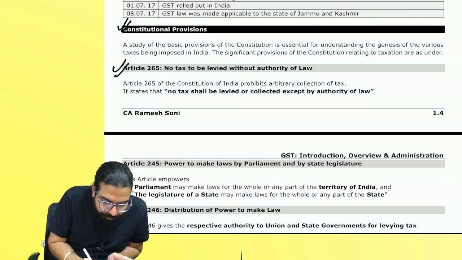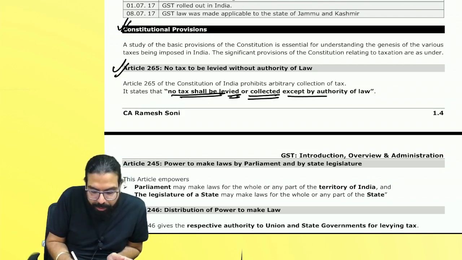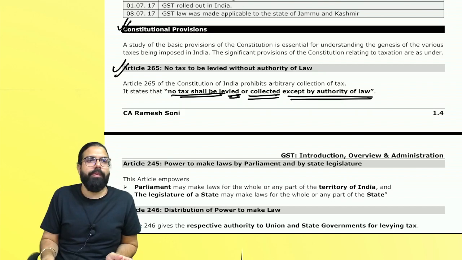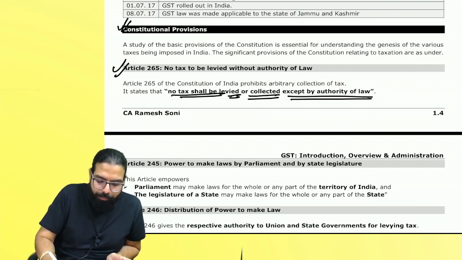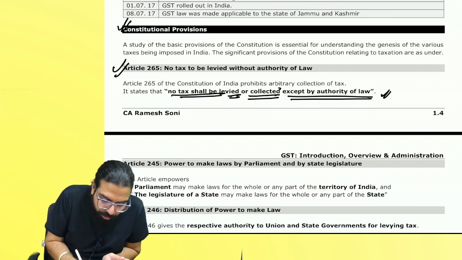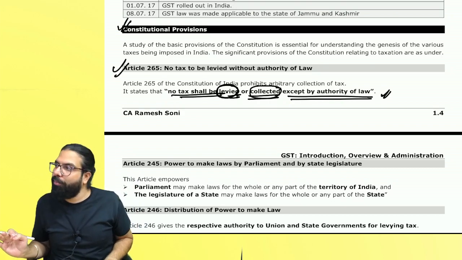No tax shall be levied or collected except by the authority of law. Unless you have the authority of law, you can't levy and you can't collect any tax. Means you can't impose it, and after imposing, you can't collect it. So to collect any tax, you should have the authority of law.